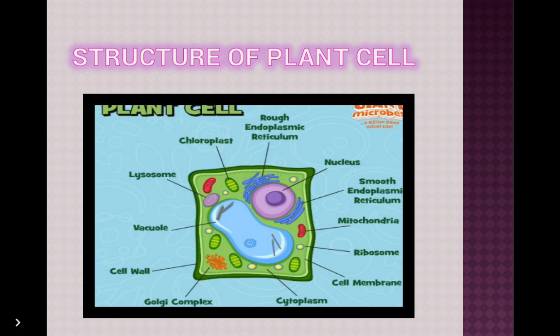Plastids. They are double membrane bound cell organelles present only in plant cells. They are spherical or oval in shape. They have certain pigments that have specific functions depending upon the color. Plastids are of three main types. Chloroplast. They contain the green pigment chlorophyll, and it is the site of photosynthesis in plants and also helps in